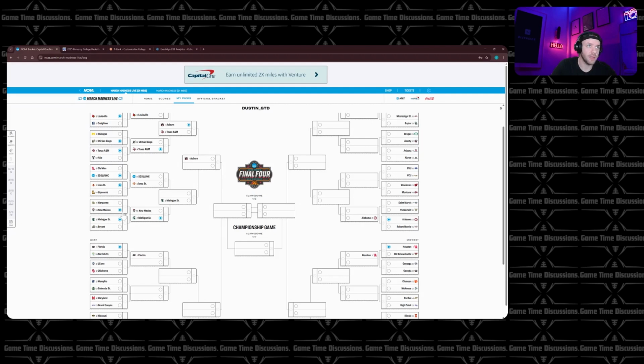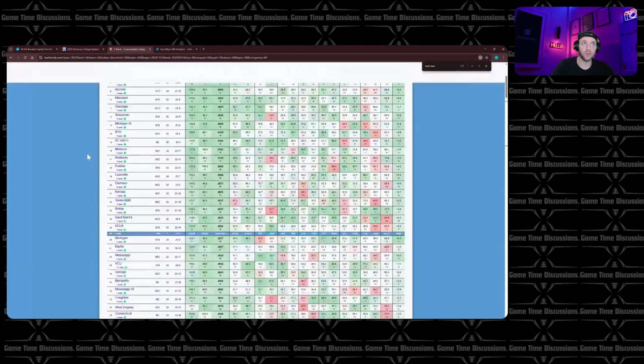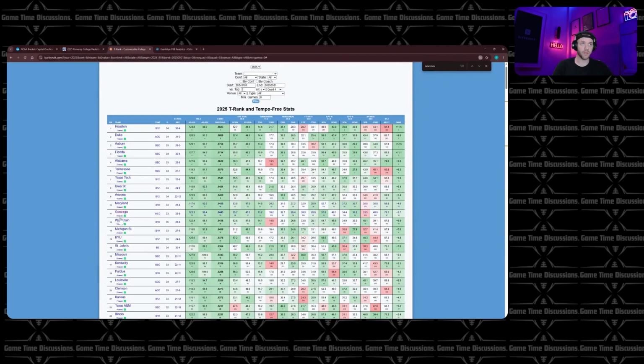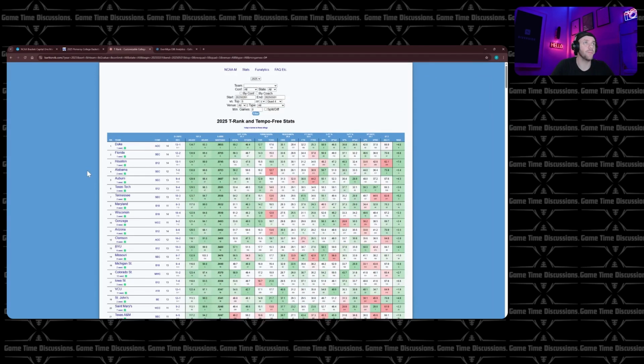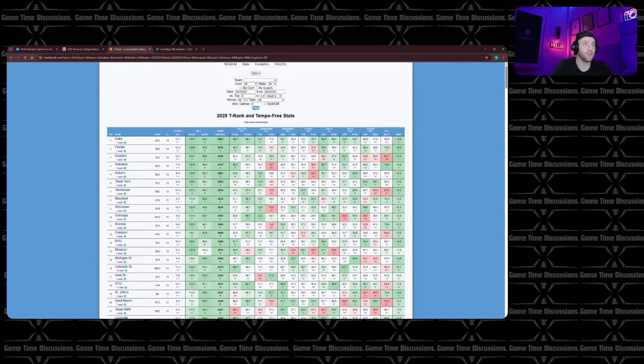Michigan State's going to beat either of these teams, in my opinion. They were too strong towards the end of the year. Their full body of work is great. Their body of work here at the end of the year, when we pull that up, also great. Not an issue there. We're going to go ahead and take them over either of those teams.